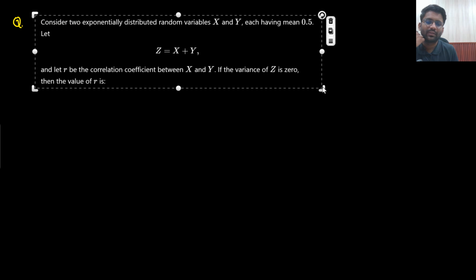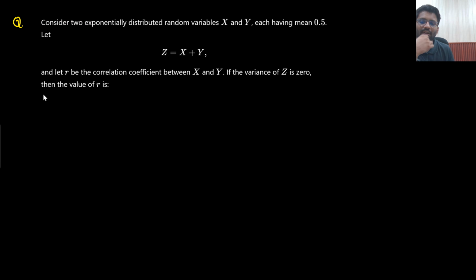This is a GATE PYQ only. So consider two exponential distributed random variables are given, each having mean 0.5. R is the correlation coefficient, and the variance of Z is 0. You need to find out the value of R.